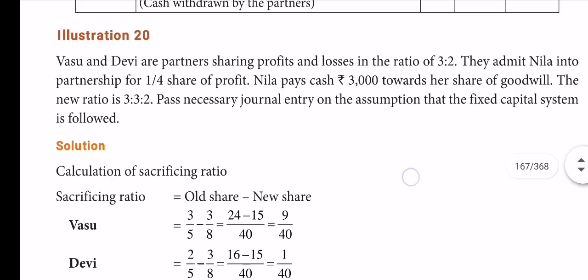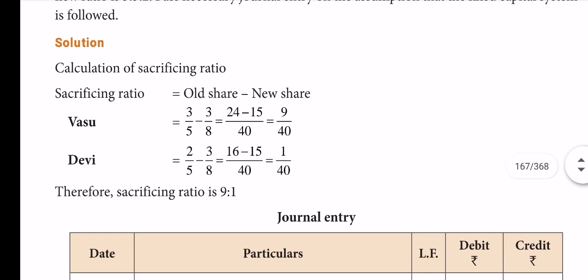Now, how much is the amount of goodwill? 3,000. Now 3,000 is to be credited in the old partners' accounts. Therefore, bank account debit to Vasu's current account and Devi's current account. The 3,000 in the ratio 9/10 and 1/10 gives one partner 2,700 and the other partner 300. Okay? Therefore, cash brought by the new partner for his share of goodwill is credited in the old partners' accounts in the sacrificing ratio. The sacrificing ratio was 9:1. Okay,